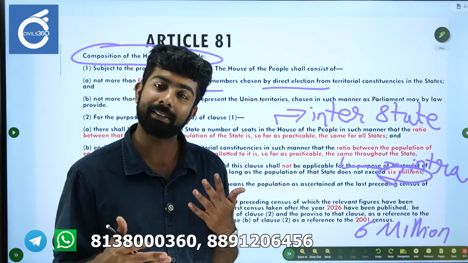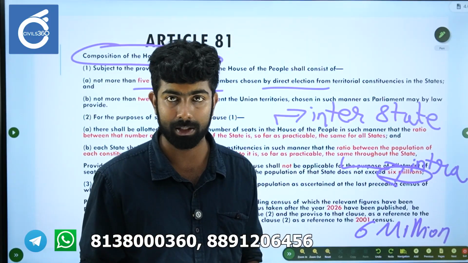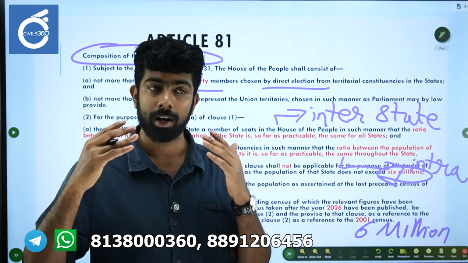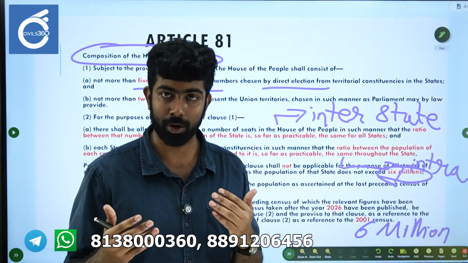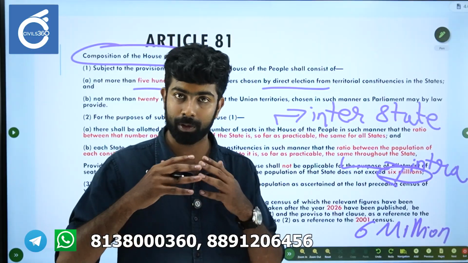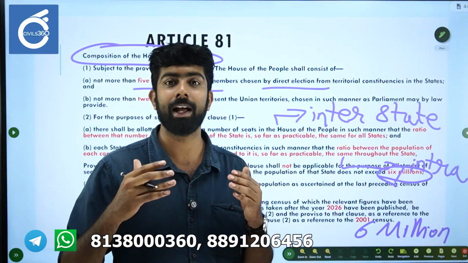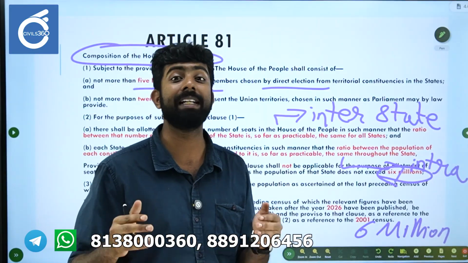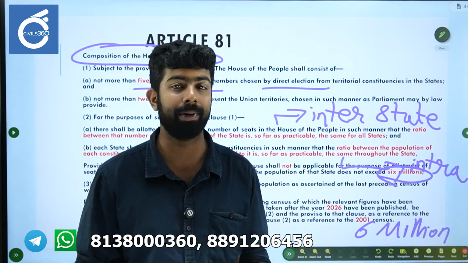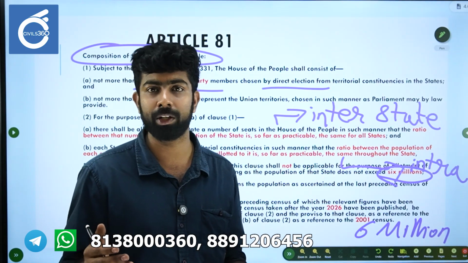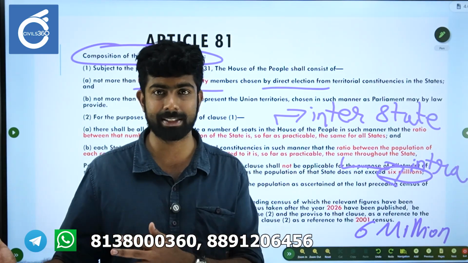Right. So the policymakers understood that, and then what they did was, to ensure that states focus on population control, we will give them a freeze. We will stop the allocation of seats. So that was basically done under the 42nd Amendment of 1976 by Indira Gandhi. So it's also known as the mini constitution, but that's a separate topic.